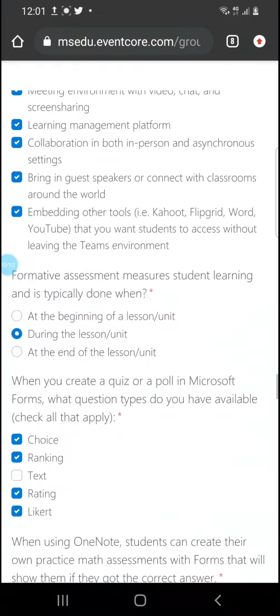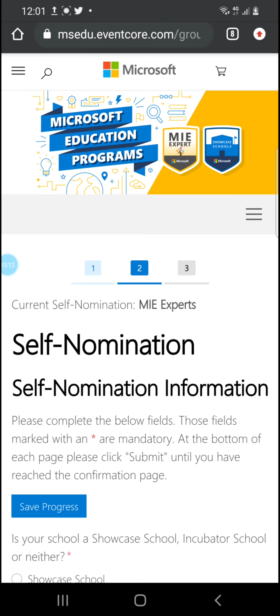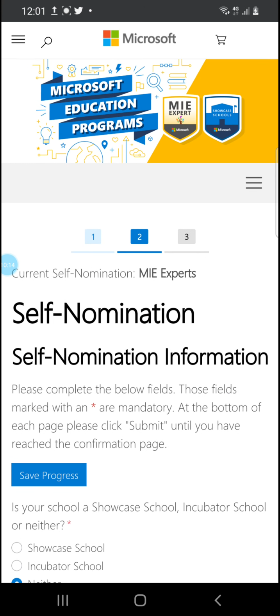So as I told you, the third phase will be announced after July 8th. Those who get successful in clearing these two phases will be promoted towards the third phase, and then they